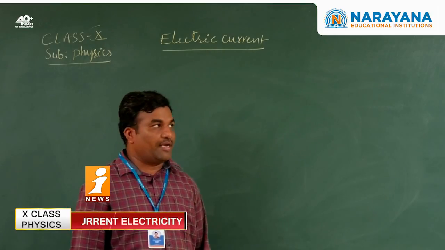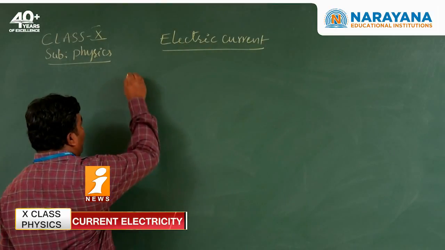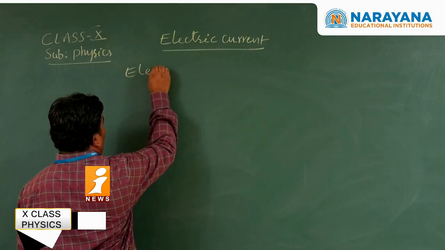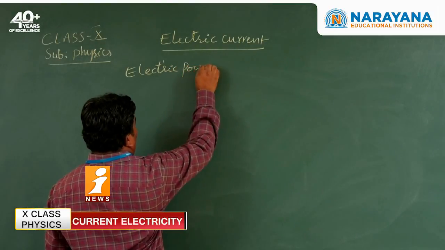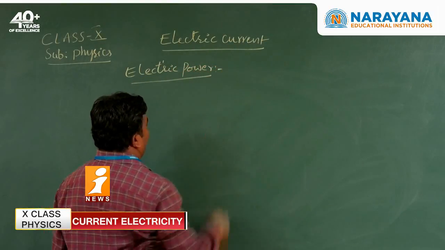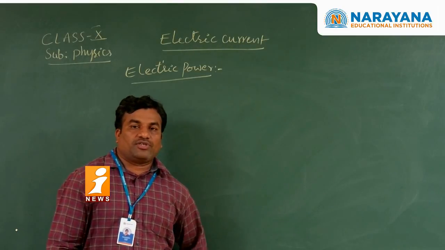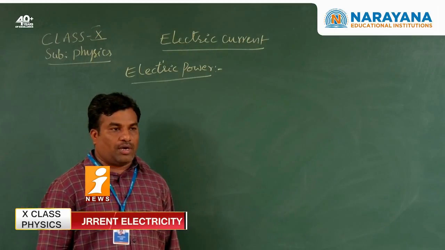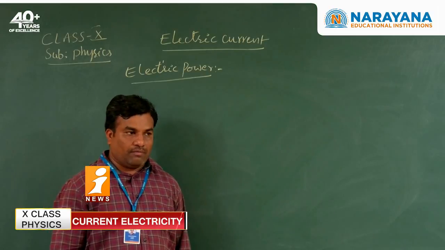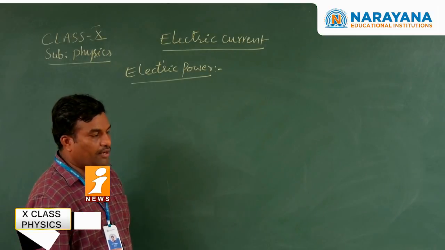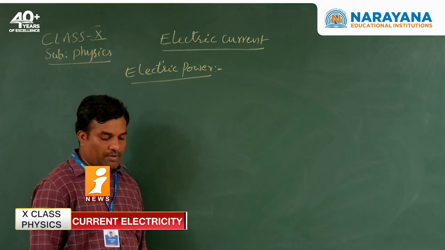Physical science. The topic is electric current, and again we discuss electric power. So generally, what is the definition of power based on mechanics? The capability of doing work, or doing work with respect to time. The rate of doing work is also called electric power.